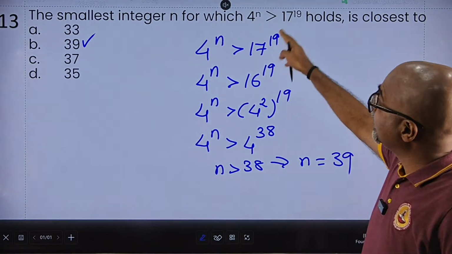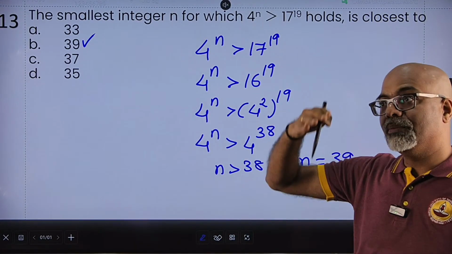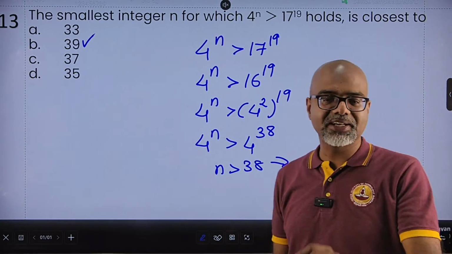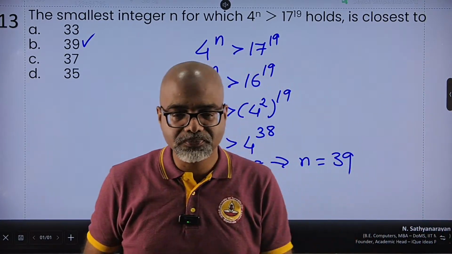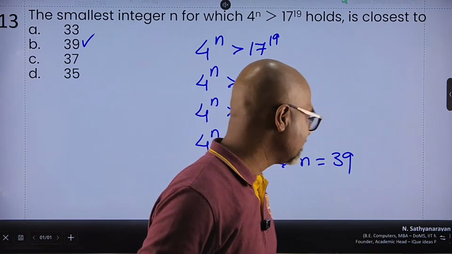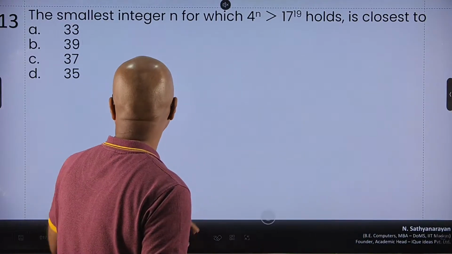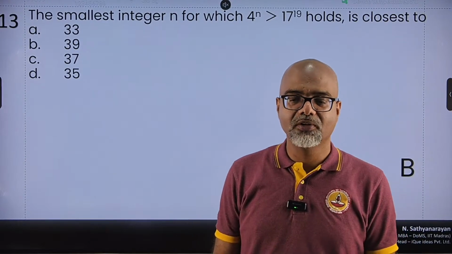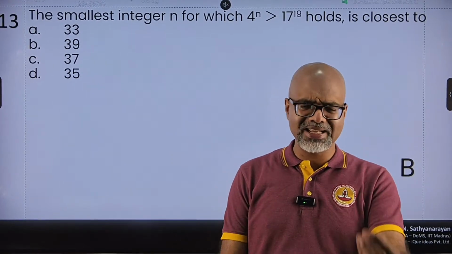Otherwise, 17 to the power 19 looks like 17 prime to the power prime. Nothing like that. You just have to understand that if it is greater than 17, it has to be greater than 16. One of the easiest questions that I have seen, hidden as a tough one, but definitely, once you get the funda, one of the easiest ones to crack in the paper. Less than 10-15 seconds.